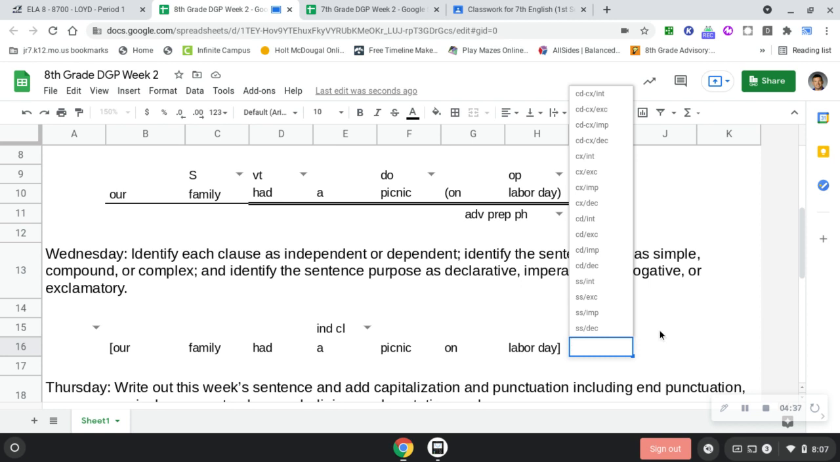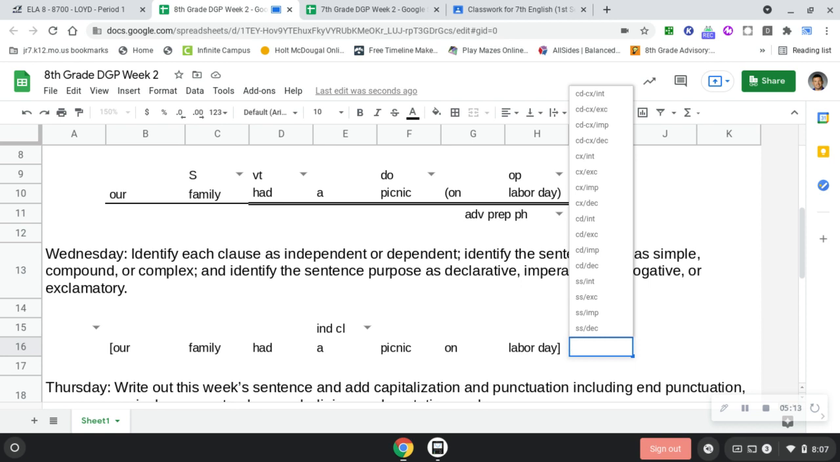All right. So is anyone yelling this at someone? No. So it's not an exclamatory. Exclamatory literally means an exclamation. It needs an exclamation point. We're not going to do that. Are you going to ask this as a question? No. Our family had a picnic on Labor Day? No. It is a statement, so it's either imperative or declarative. Imperative means you're giving a command. You're telling someone to do something. It is declarative. Simple sentence, compound sentence, complex sentence, or compound complex.